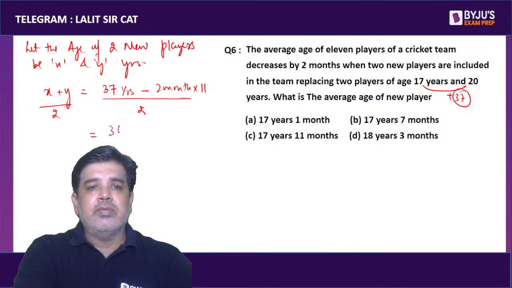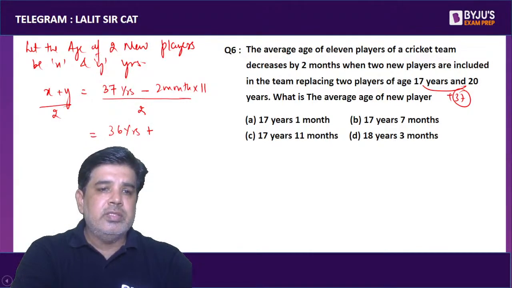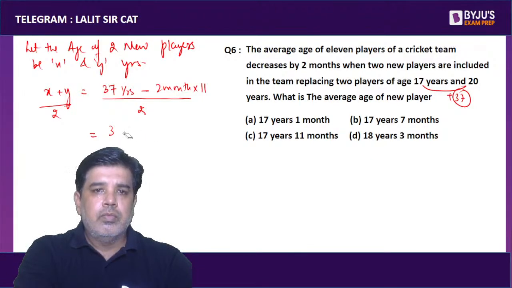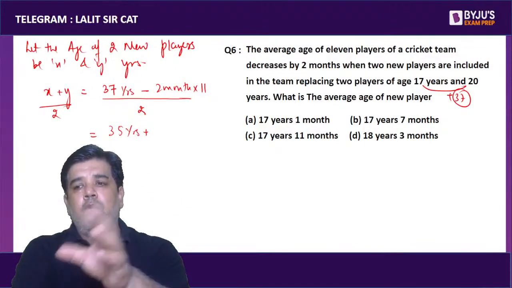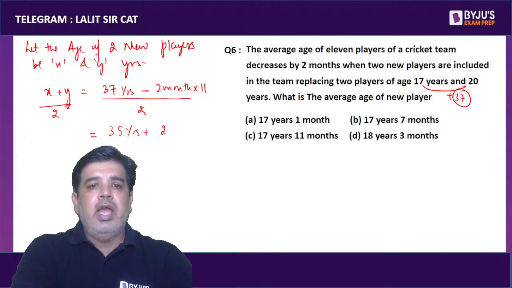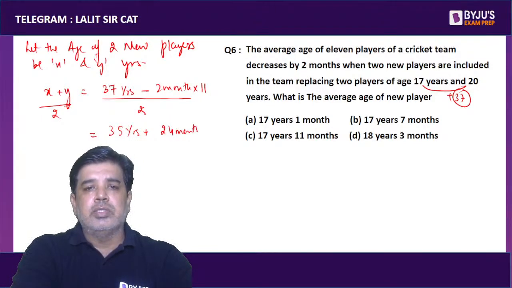Let me write 37 years as 35 years plus 24 months, so 24 months minus 22 months gives 35 years plus 2 months, divided by 2.